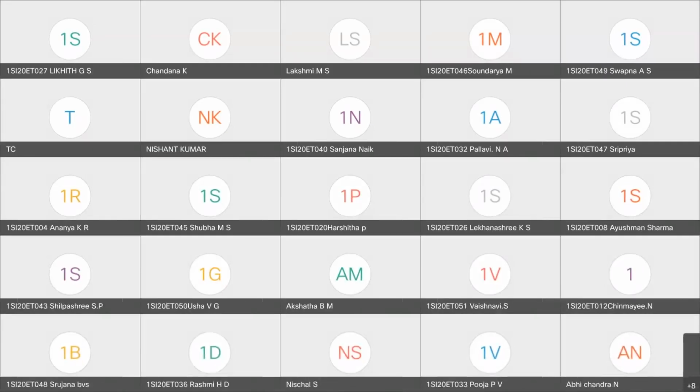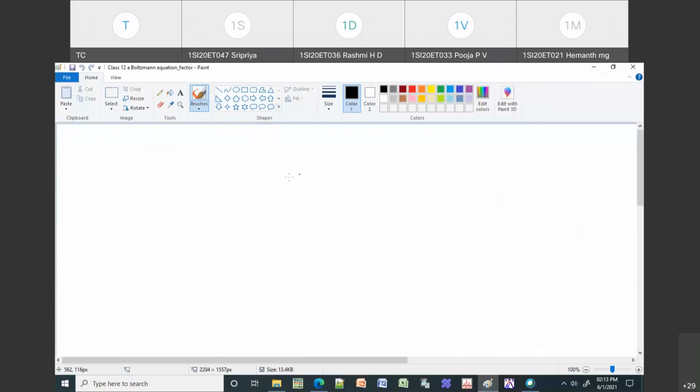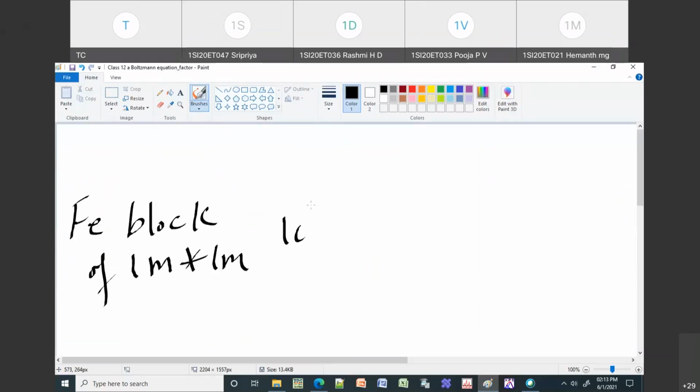New discussion. Okay, so today, right now, we will cover the next portion. As I had explained in the previous class, if you take any material, there will be Avogadro number of atoms. For example, I will take iron. If I take an iron block of something like 1 meter by 1 meter, then there are 10 raised to 28 atoms.